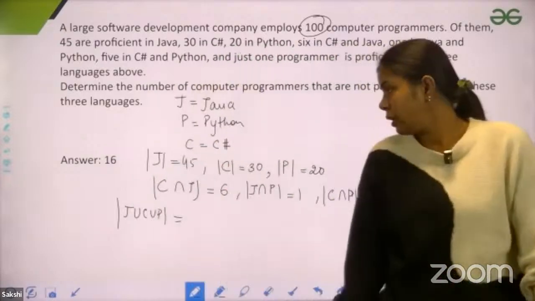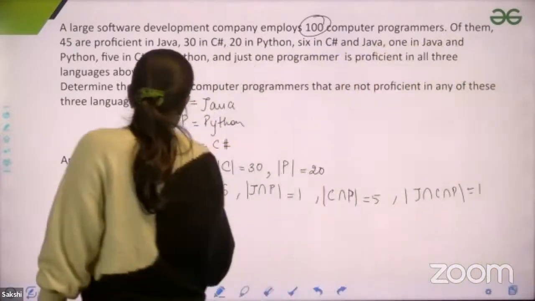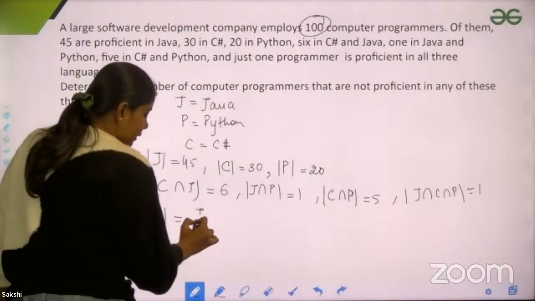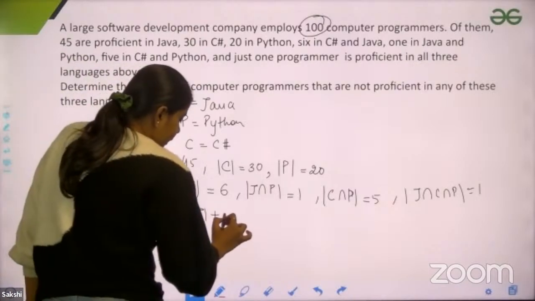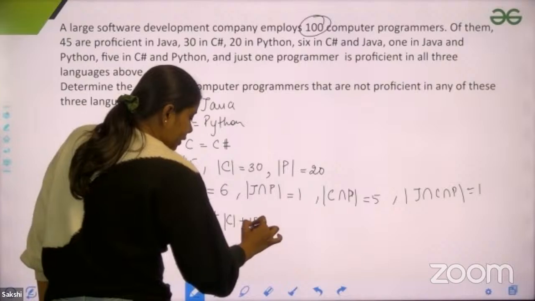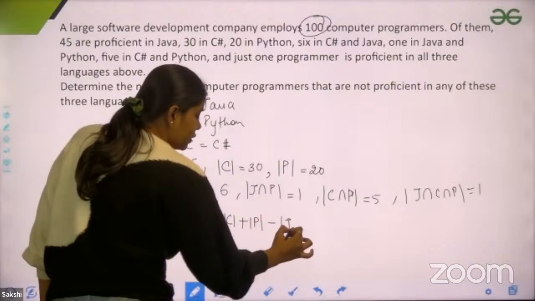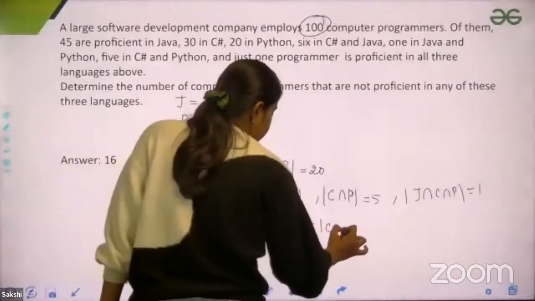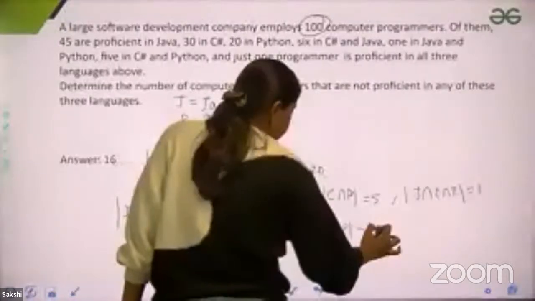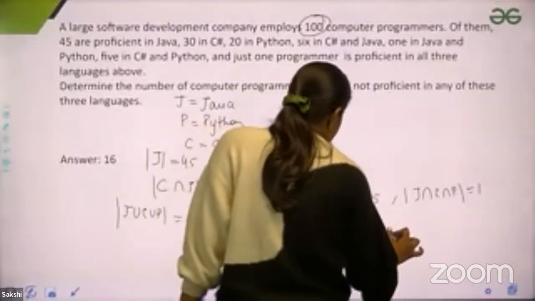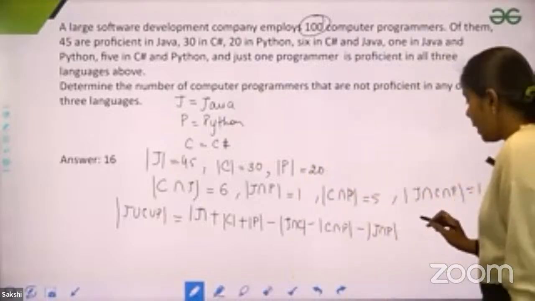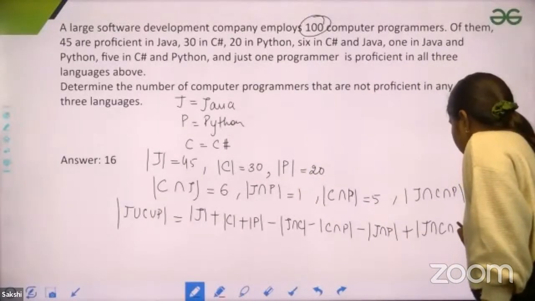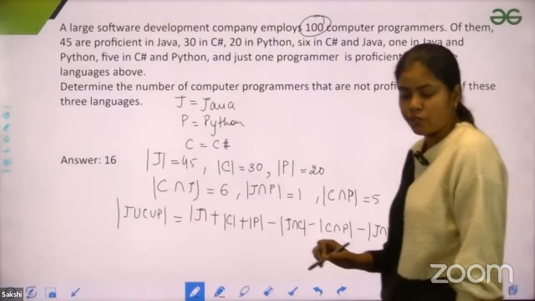Inclusion-exclusion: the cardinality of J union C union P would be the cardinality of J plus cardinality of C plus cardinality of P, minus cardinality of J intersection C, minus cardinality of C intersection P, minus cardinality of J intersection P. I have taken all three cases and then I'll add J intersection C intersection P. This is the formula for inclusion-exclusion for 3 sets.